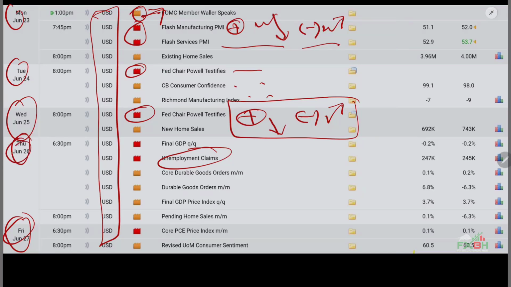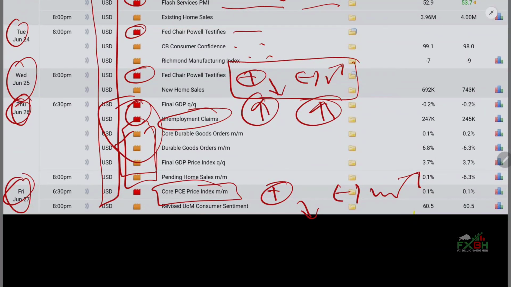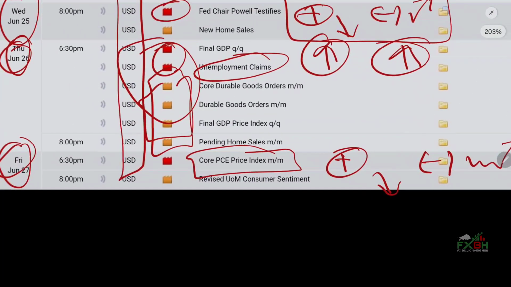On Thursday we have a lot of news. There are two major news and three or four semi-major. Same theory over here, for positive, for negative. And on Friday we have the core PCE index so you may follow that. If data comes with positive, we will sell gold. If data comes with negative, we will buy gold. I hope you understand everything about the economic calendar.